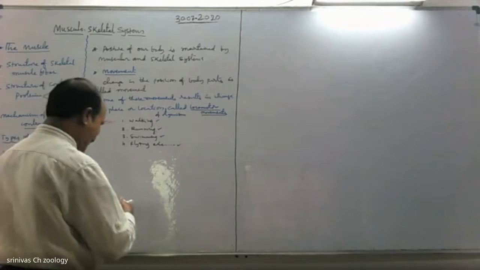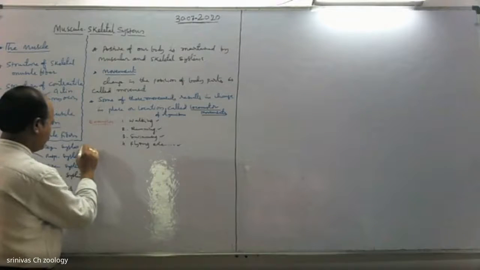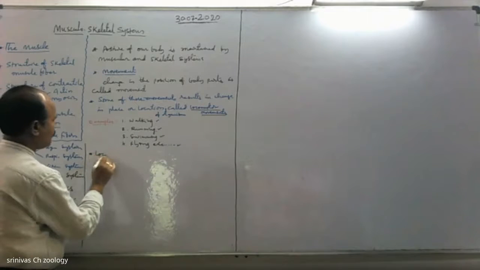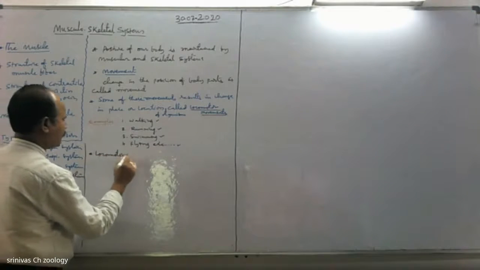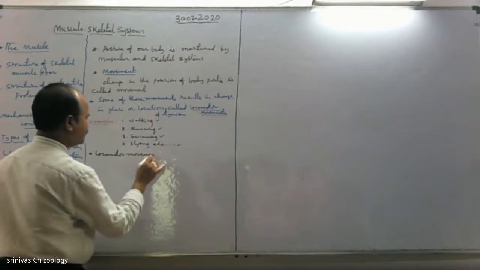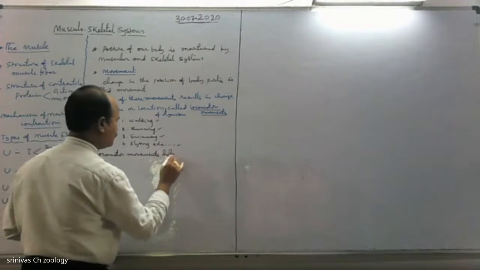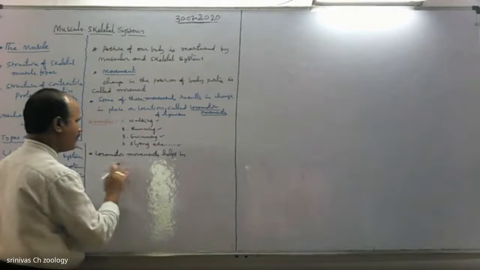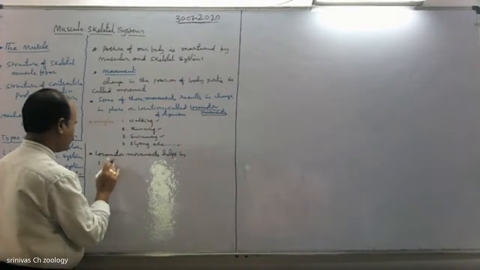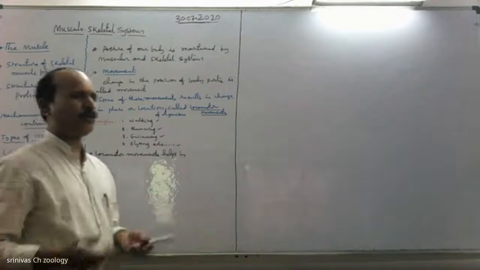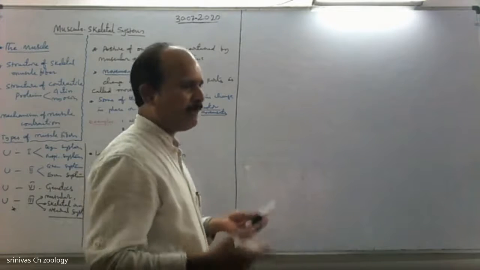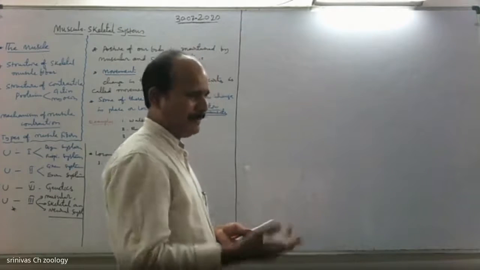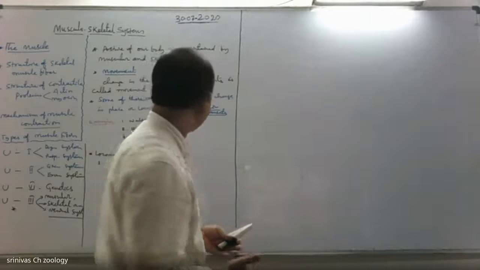Locomotor movements help in feeding, to procure food material, and for mating, to go to shelter, or to protect themselves from enemies, to escape from their enemies.